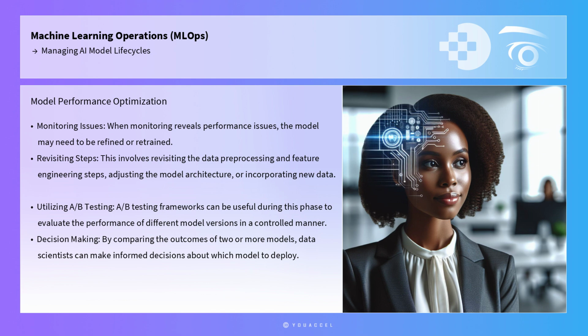When monitoring reveals performance issues, the model may need to be refined or retrained. This involves revisiting the data preprocessing and feature engineering steps, adjusting the model architecture, or incorporating new data. A/B testing frameworks can be useful during this phase to evaluate the performance of different model versions in a controlled manner. By comparing the outcomes of two or more models, data scientists can make informed decisions about which model to deploy.